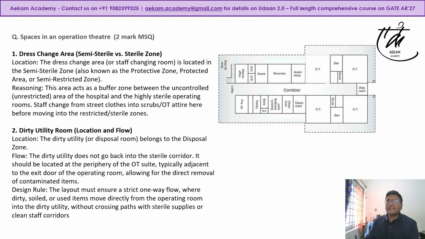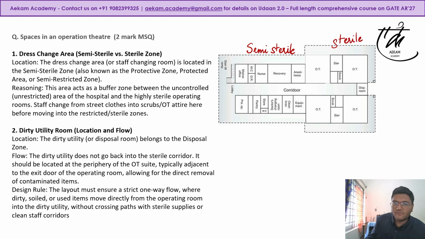There are two different zones that you generally have. You have a semi-sterile zone, and then you have a completely sterile zone. The semi-sterile zone would be where there are a lot of equipment rooms, some nurses rooms, and changing rooms. All this will happen in your semi-sterile zone, so there's a lot of to and fro.